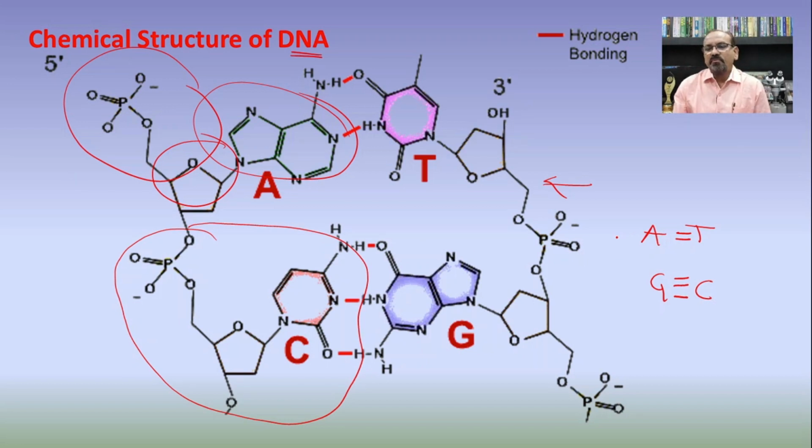It means that when there is adenine on one strand, there will be thymine on the other strand. In a similar manner, if there is guanine on one strand, there is cytosine on the other strand, and vice versa. So in this way, if we know the sequence of nitrogen bases on one strand, then we can easily identify the sequence of nitrogen bases on the other strand, as there is complementary nitrogen base pairing between the two DNA strands in the formation of the DNA molecule.